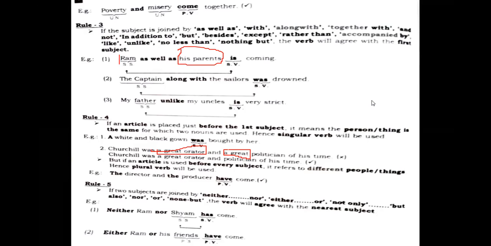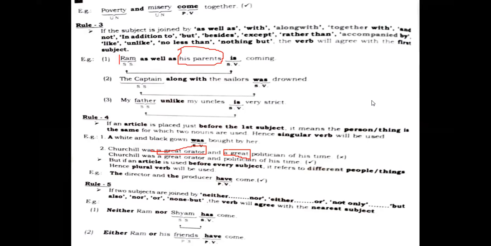Otherwise, if you get this in the exams, you will get it in the form of has, where you just need to change it into have, because there are two subjects. One is director and the other one is producer. When two subjects are joined by and, then it requires a plural verb with it. Let's go to the next one, rule 5.